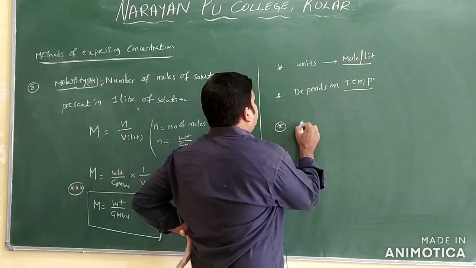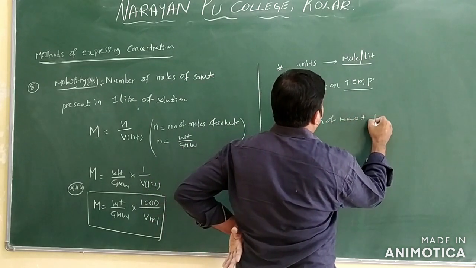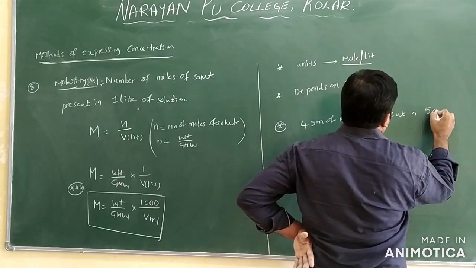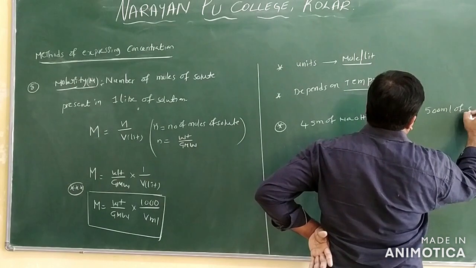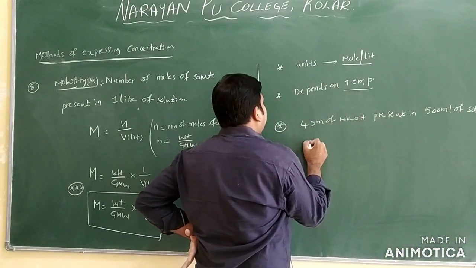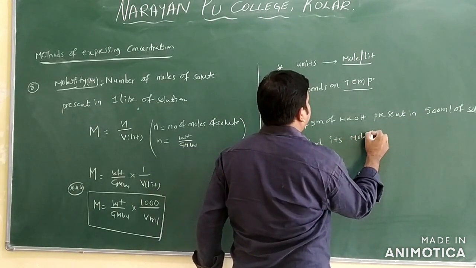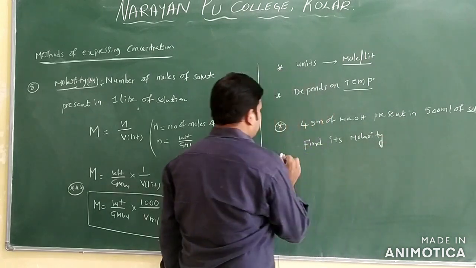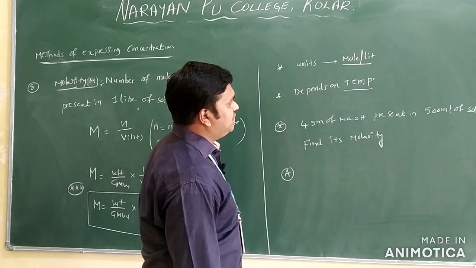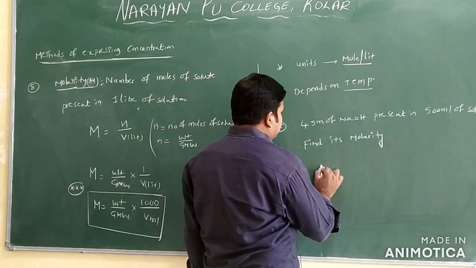We have one question. 4 grams of NaOH present in 500 ml of solution. Find its molarity. This is the question. Again I am repeating the question: 4 grams of NaOH present in 500 ml of the solution. Find its molarity. Okay, first you will write the formula.